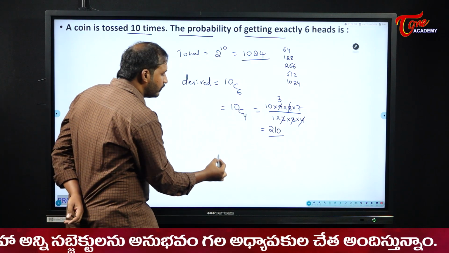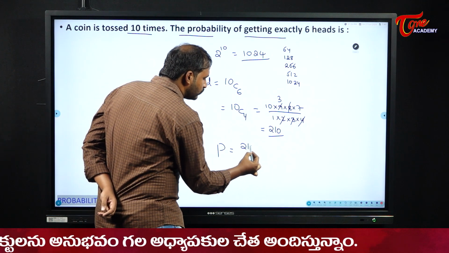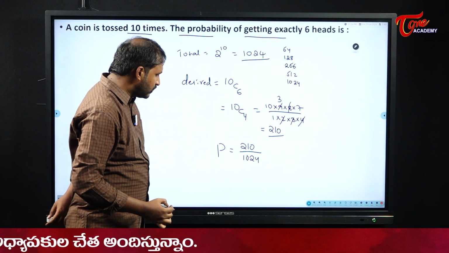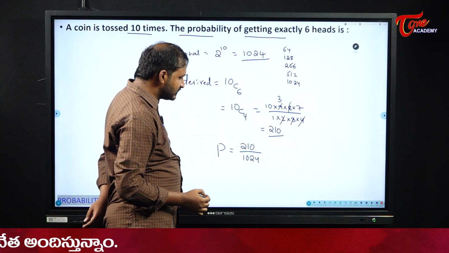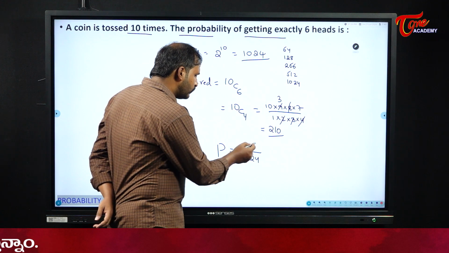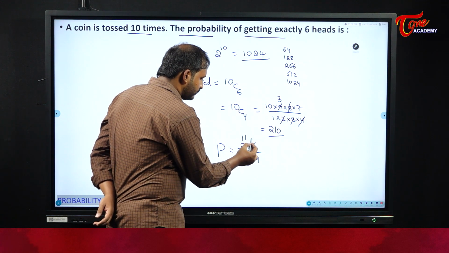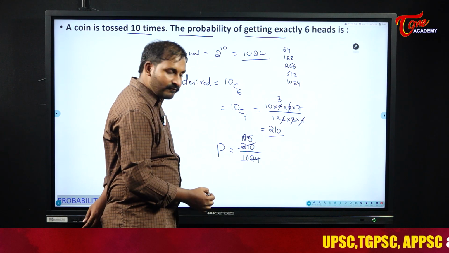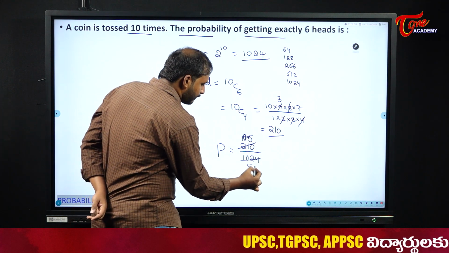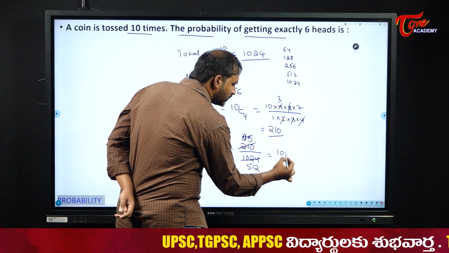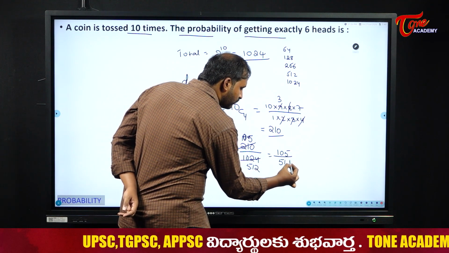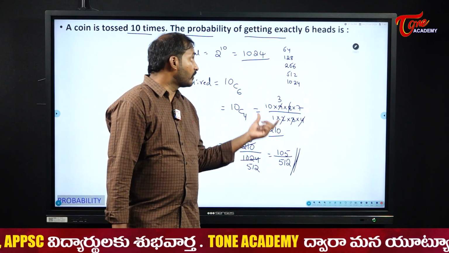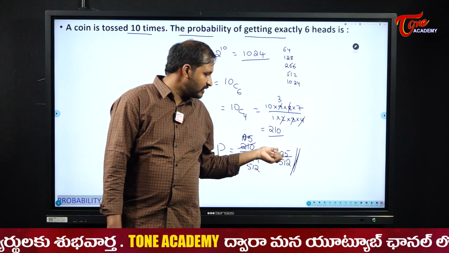Now, what will be the probability here for me? Probability will become 210 by 1024. Now, try to cancel it. In what table can we cancel it, students? In 2 table, 105. This will become 512 for us here. That means the probability here becomes 105 by 512. So, that means the probability of having exactly 6 heads is here how much?